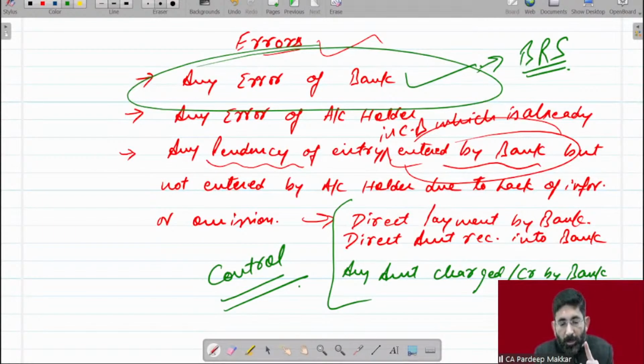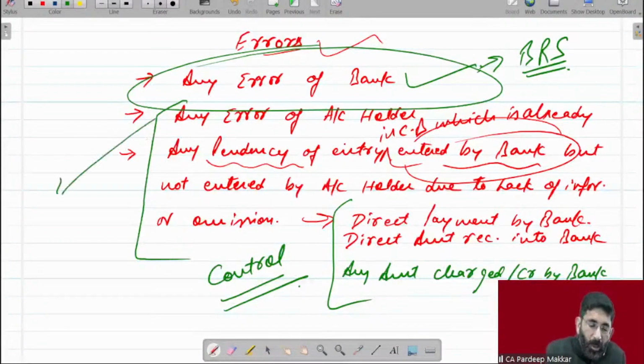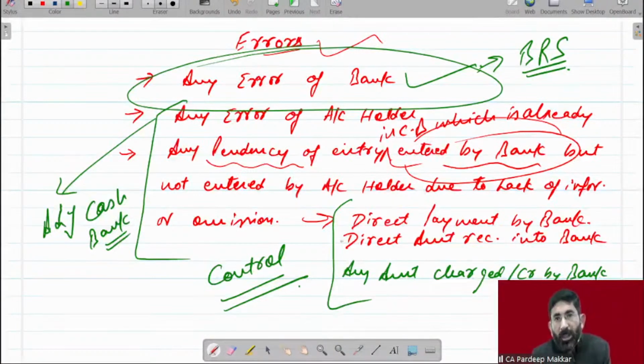If any error is made by the bank, that will be entered in BRS. But if any error is made by the account holder, that will be entered in the adjusted cash book. It means we will reopen our cash book on 30th June, 31st March, whatever the date is, and rectify and edit it and make adjustments in it.